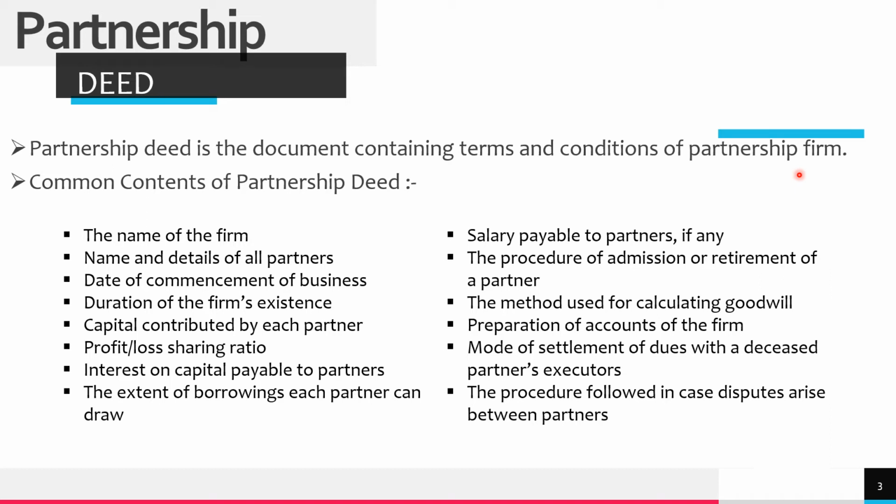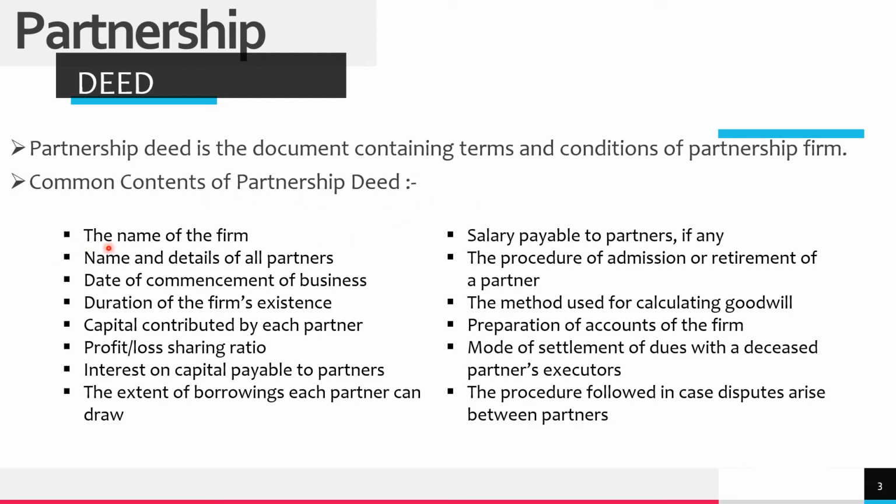So what is the usability of this document? This document will be more usable when there are conflicts between the partners. Whatever is written in this document will be used to sort out the conflicts between the partners. So what is included in partnership deed?